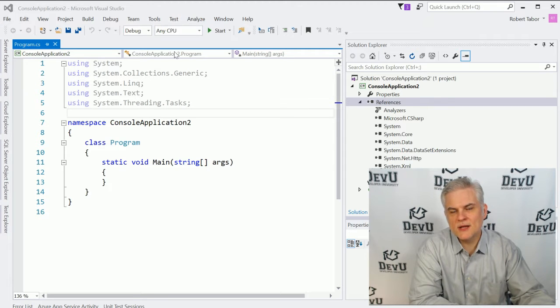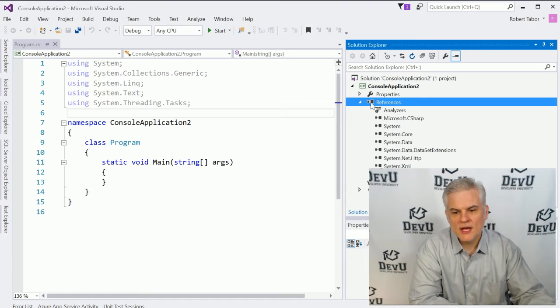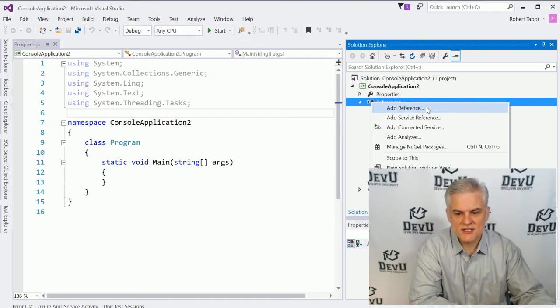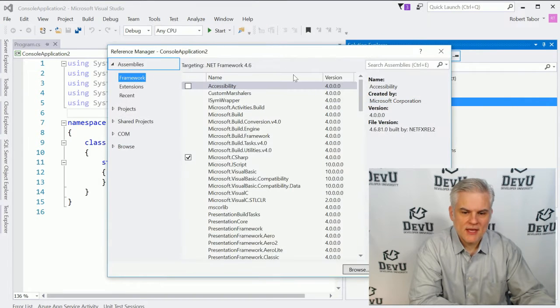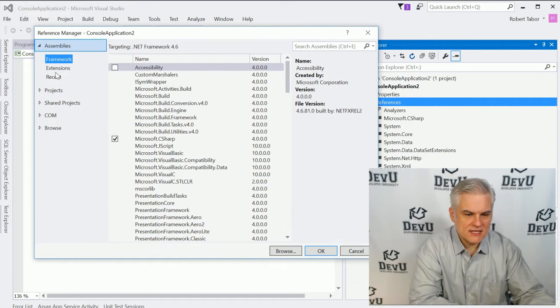Now there's a number of different ways to go about this. The easiest way, I think, is to go to the Solution Explorer and then right-click on References and select Add Reference. And here you can see there are a series of tabs along the left-hand side that would allow us to choose from the various types of assemblies that are available to us.